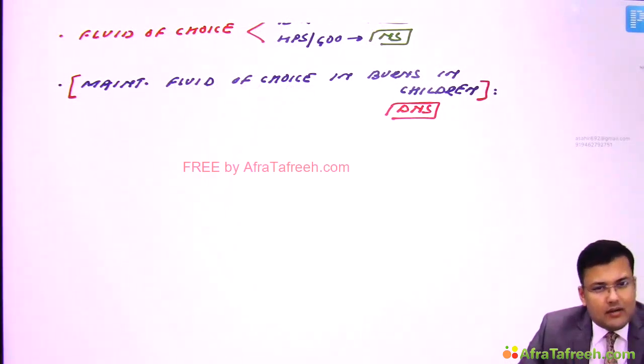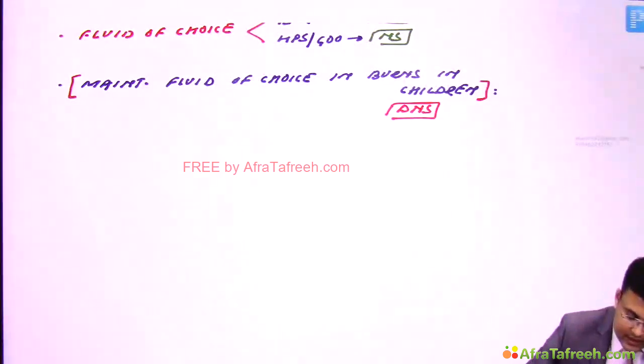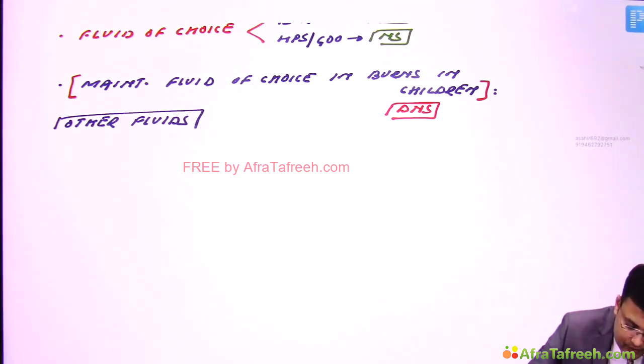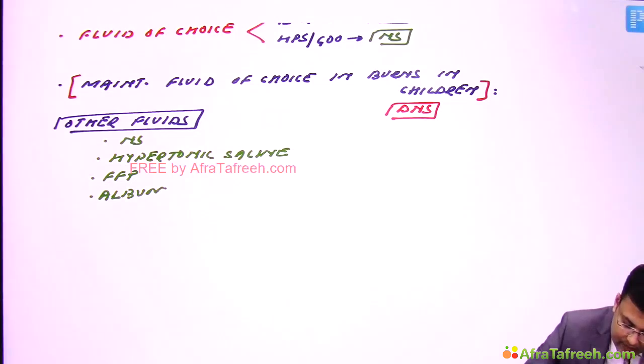Apart from ringer lactate, what are the other fluids which can be used for resuscitation? We can use normal saline, hypertonic saline, fresh frozen plasma, and human albumin.